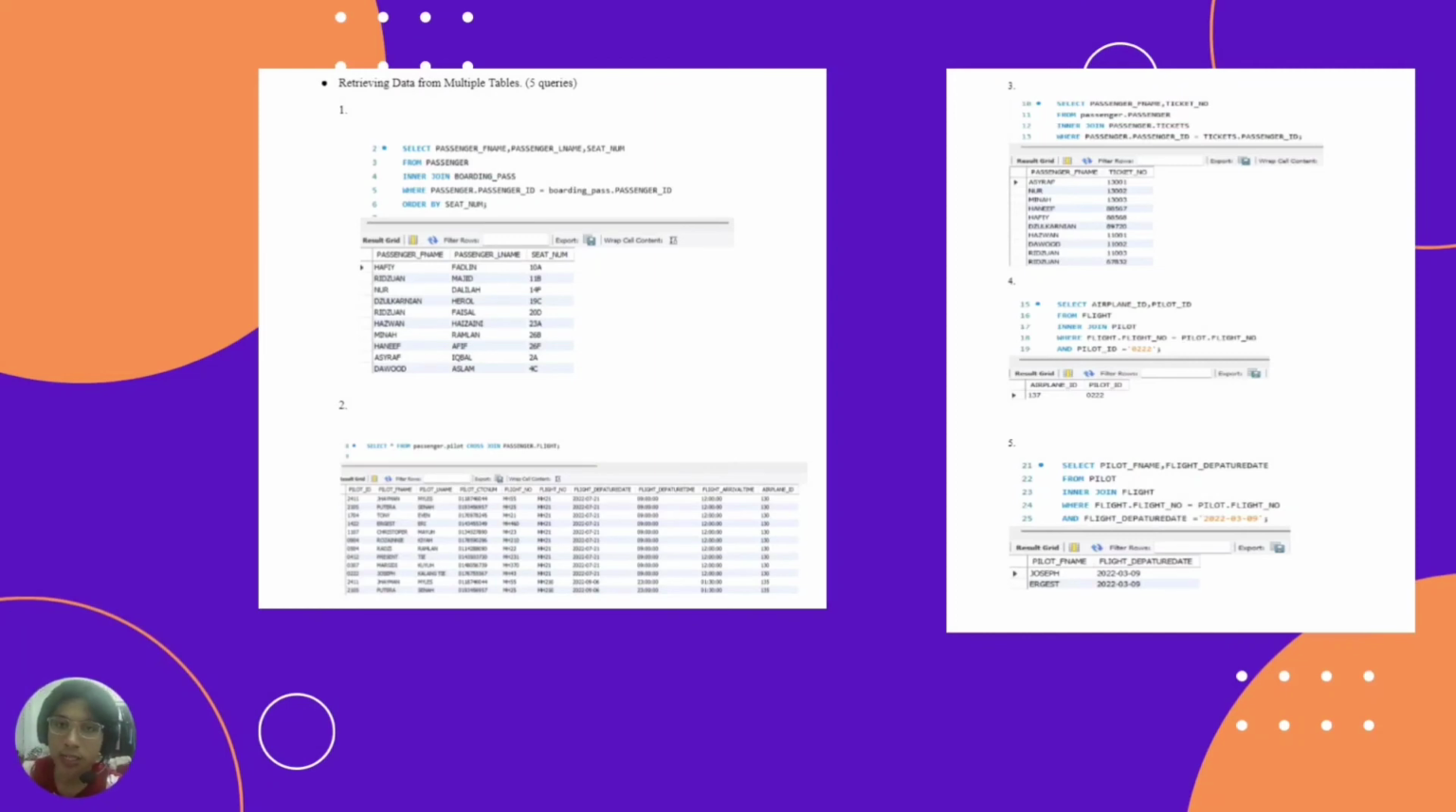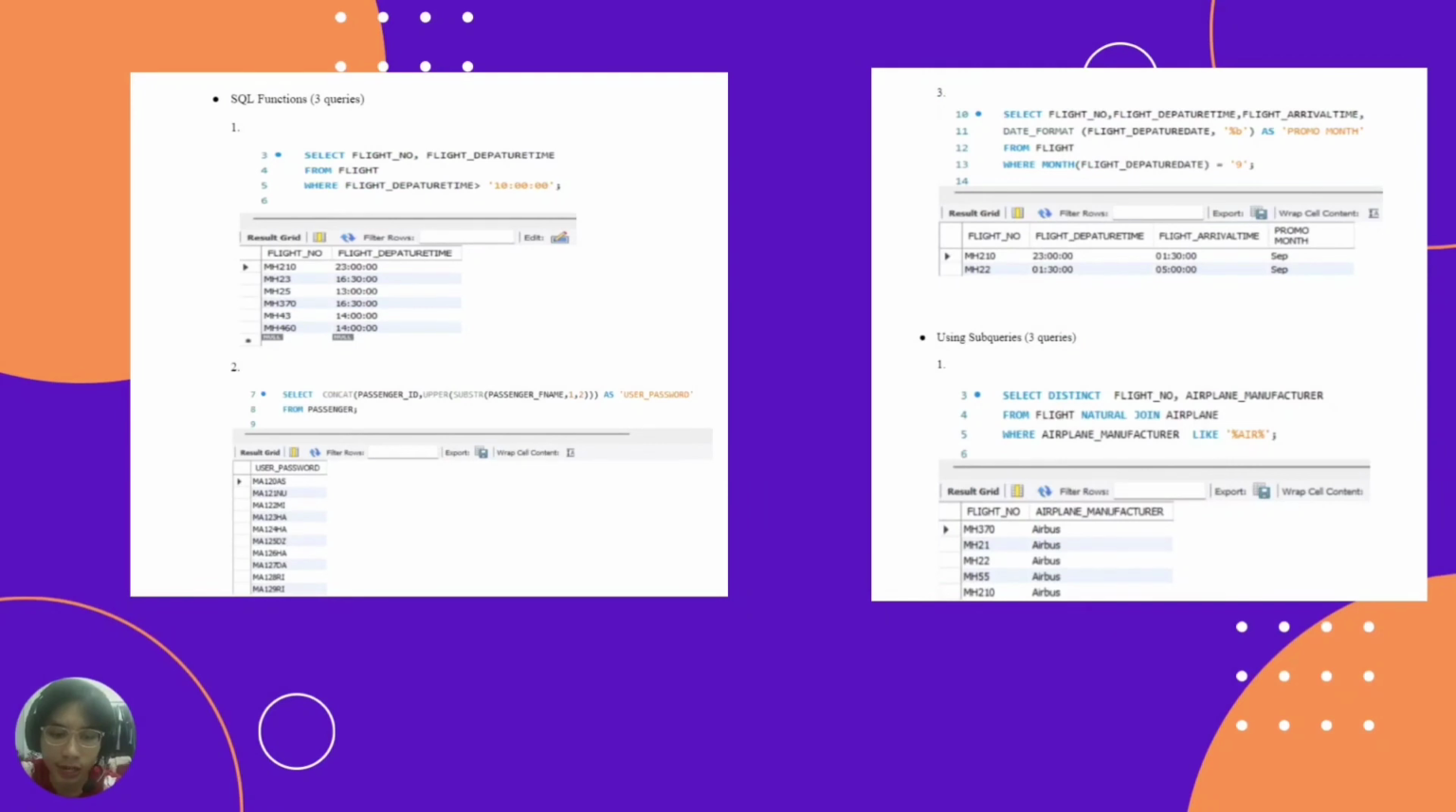So let's move to the SQL function. For the SQL function, we select flight number, flight departure time from flight where the flight departure time must be later than 10 o'clock. From this table, we can see the flight departure time is later than 10 o'clock.